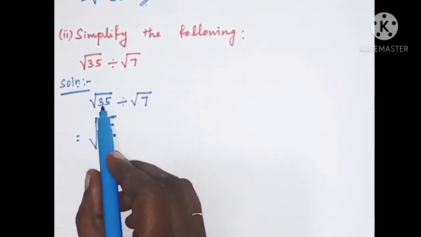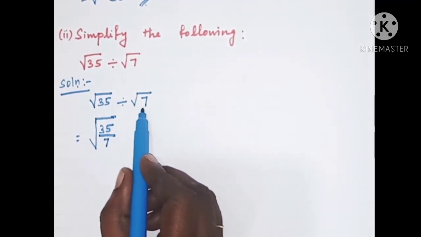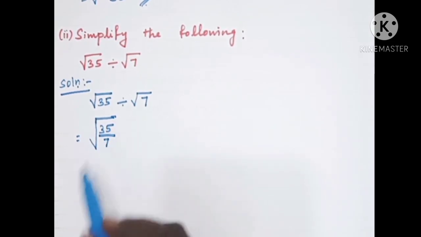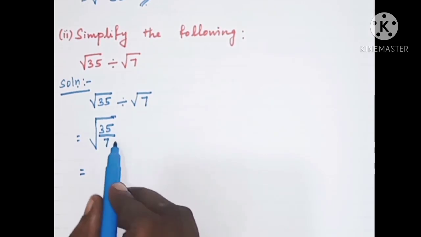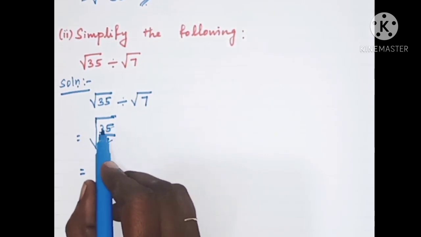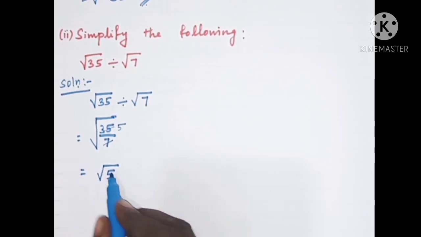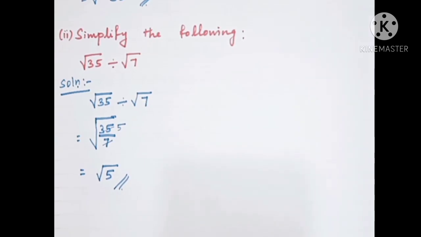So square root of 35 divided by square root of 7 can be written as square root of 35 by 7. When we divide 35 by 7, we will get 5. 5 7s are 35. So this can be written as square root of 5. This is the answer for the second sum, second subdivision.